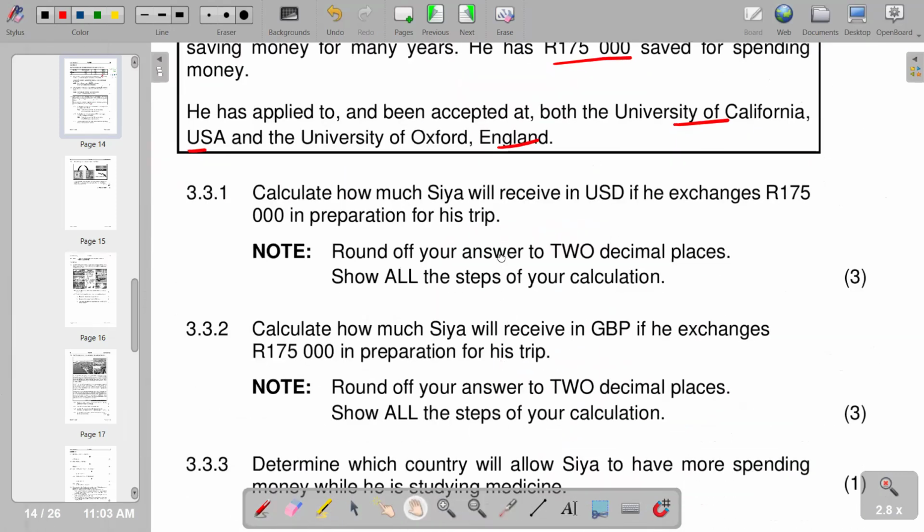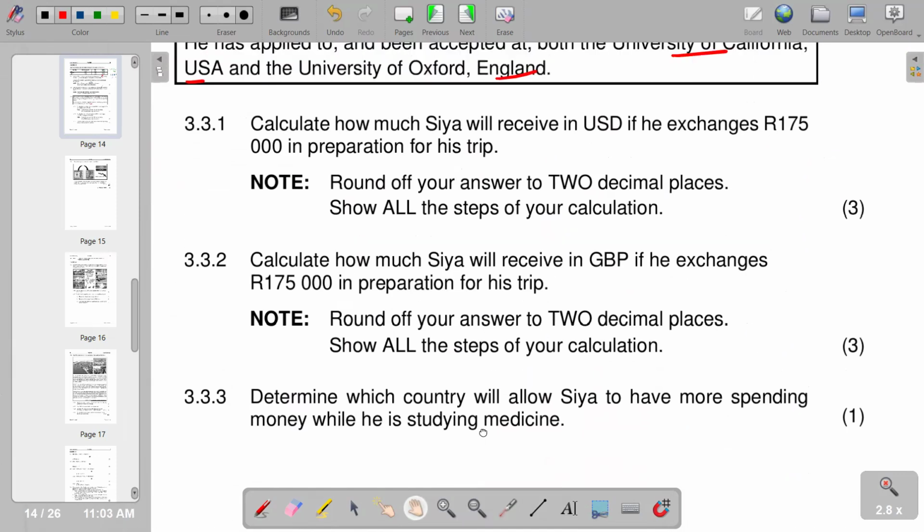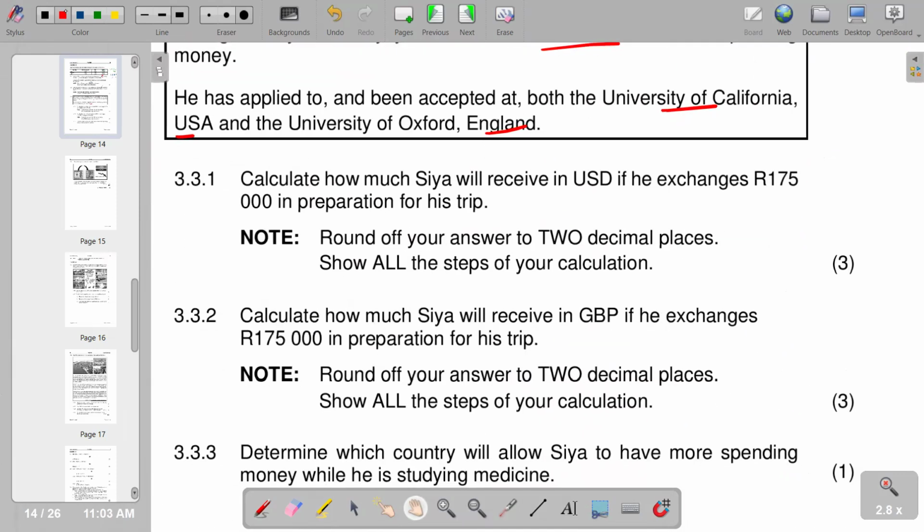So in that case, we are going to see 175,000 rands, and then we divide by 13.87. So you divide, you get 12,617 dollars 16 cents.